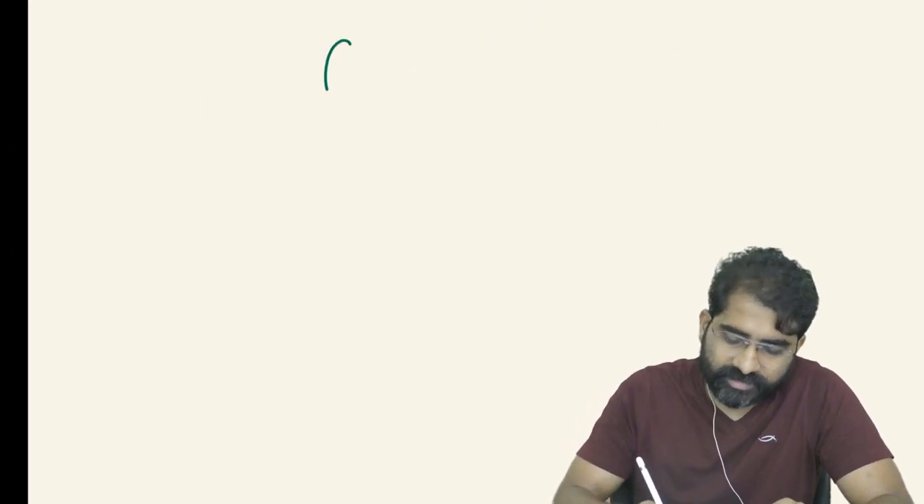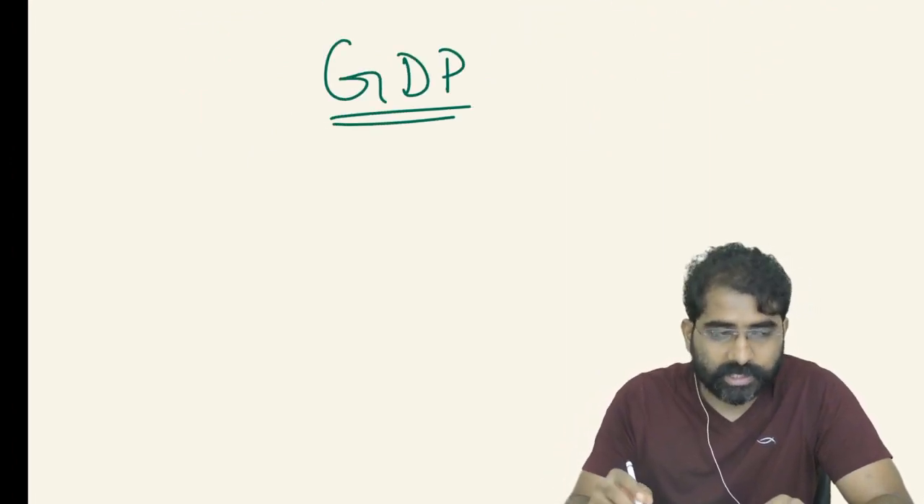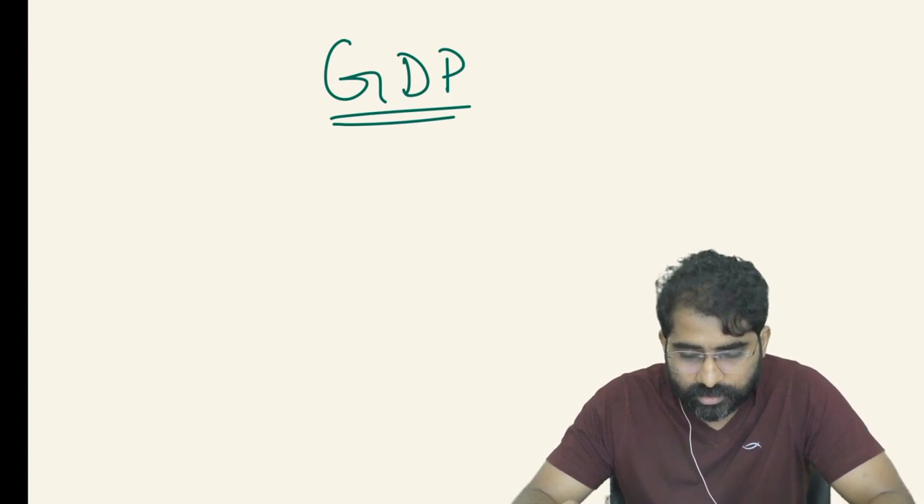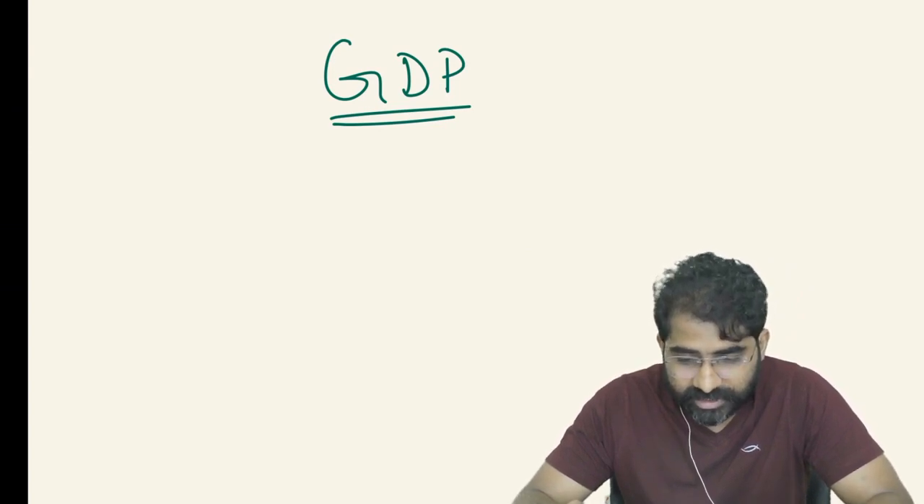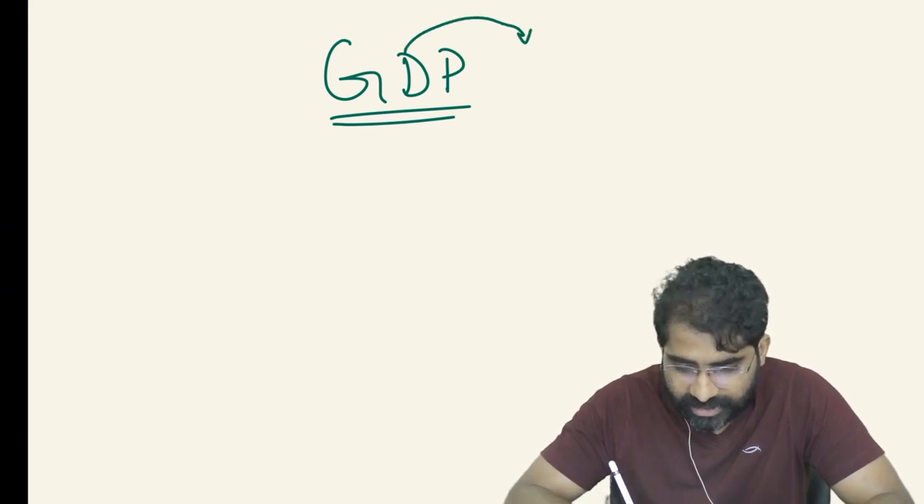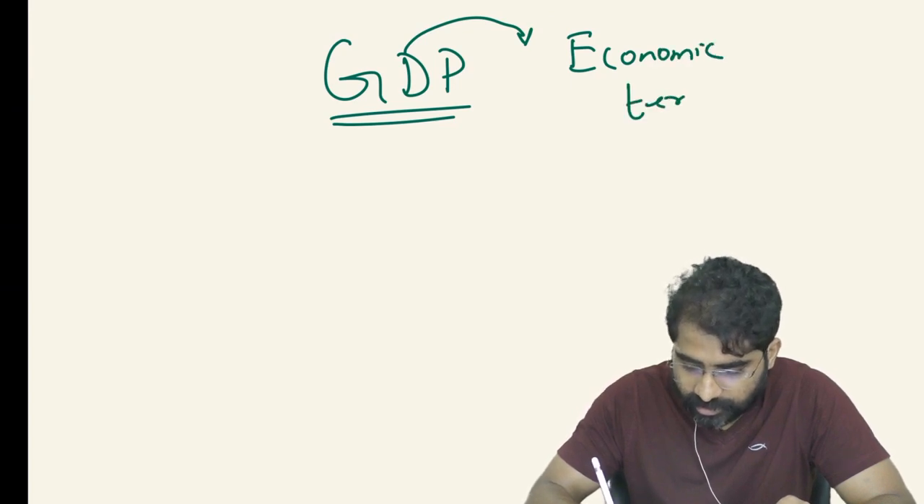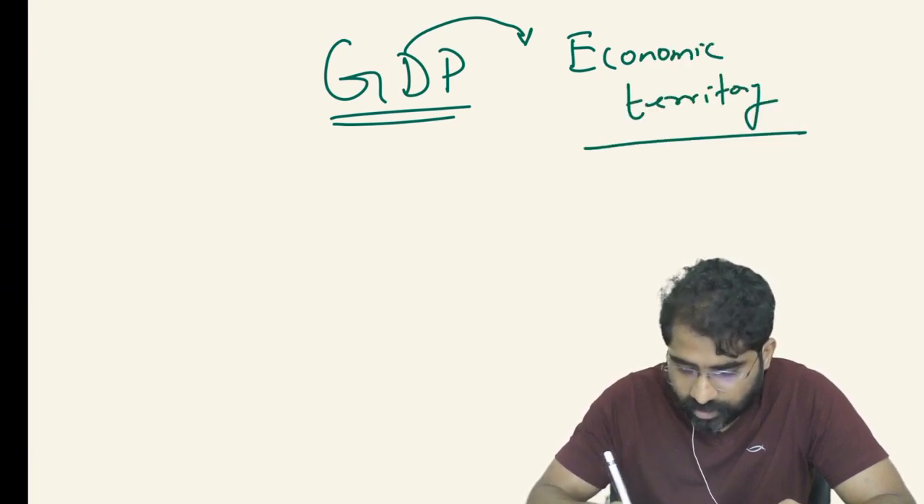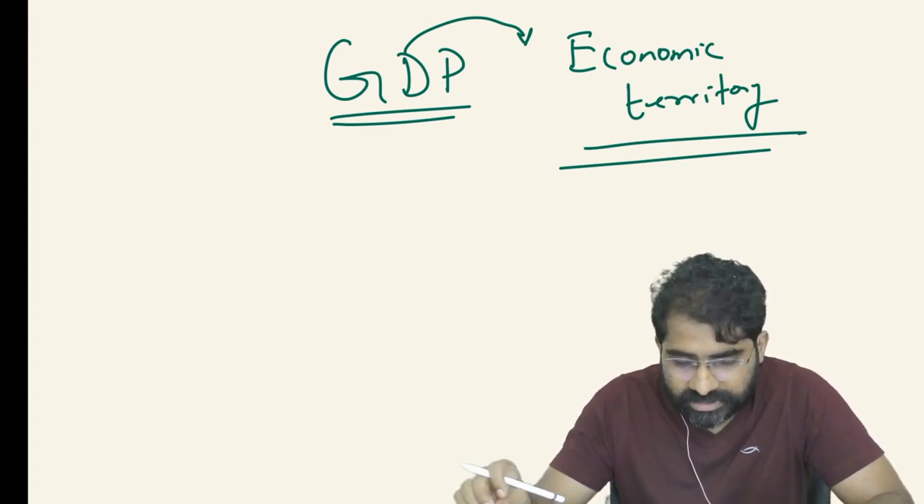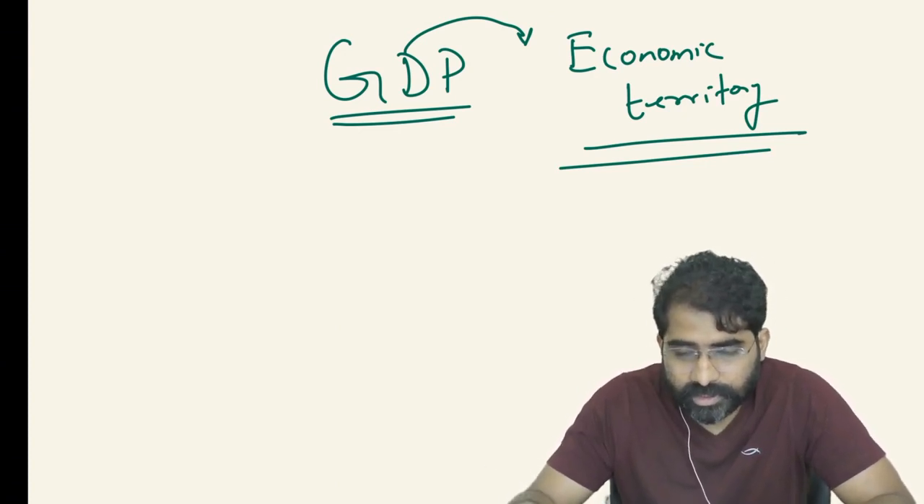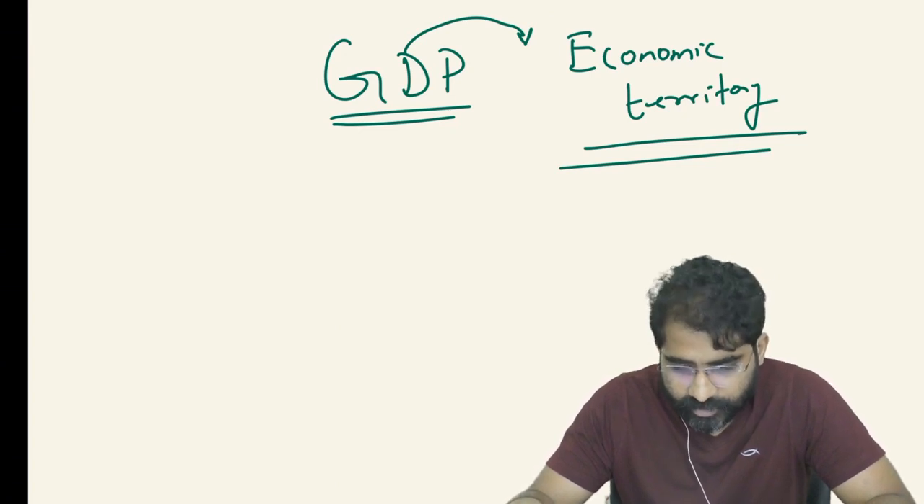So when we are using the word GDP, using which we are going to measure our economic growth, this D here is nothing but the domestic territory. I can call it the economic territory. When I define GDP, I say it's the total final value of all goods and services produced within the domestic territory of the country. This domestic territory is the economic territory.